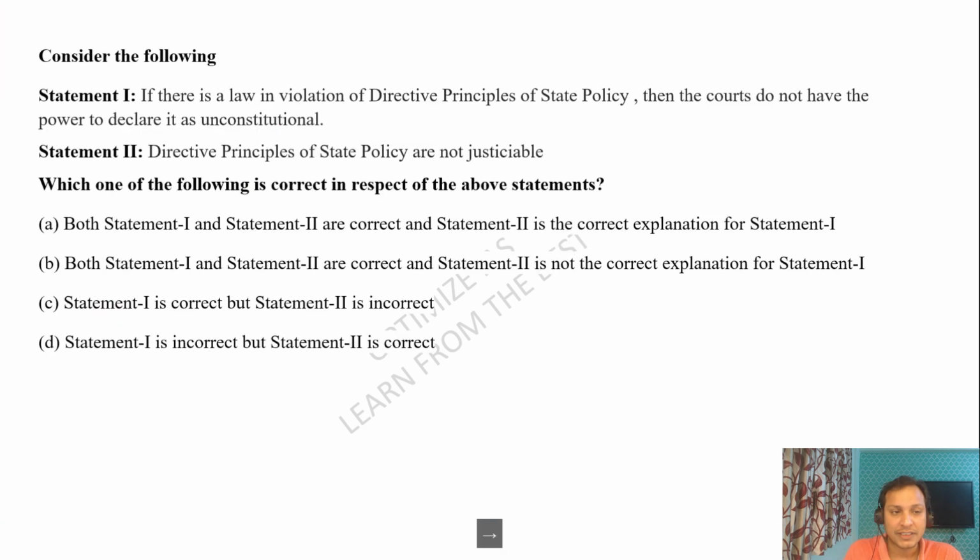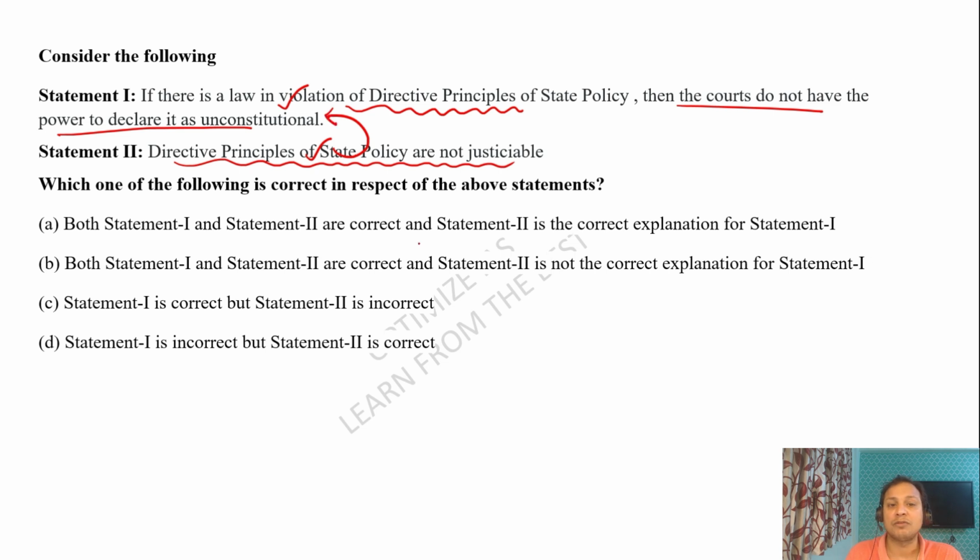Let us now move to the second question, guys. Consider the following. Statement 1: If there is a law in violation of the directive principles of state policy, then the court does not have the power to declare it unconstitutional. Statement 2: DPSP are not justiciable. Guys, statement 1 is correct, statement 2 is correct, and statement 2 is the correct explanation of statement 1. Therefore, the answer will be option A. Guys, such assertion-reason questions are very popular nowadays in UPSC. You need to solve such questions.